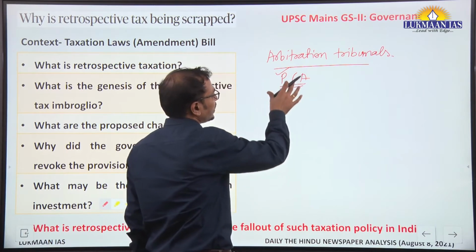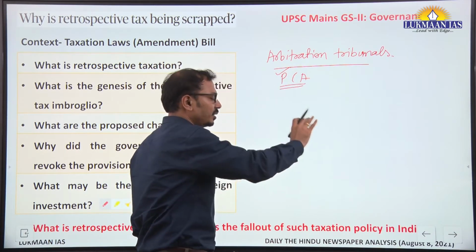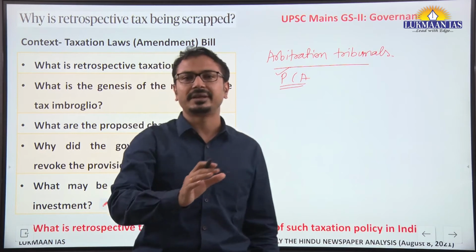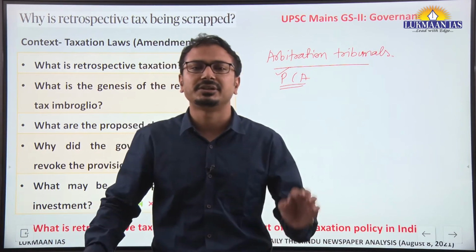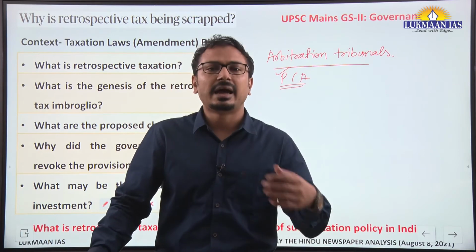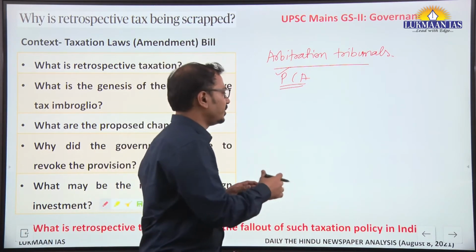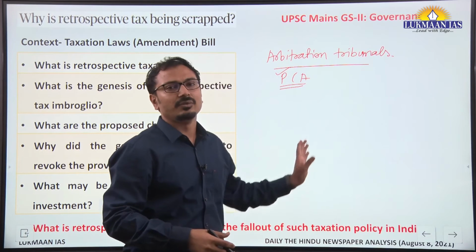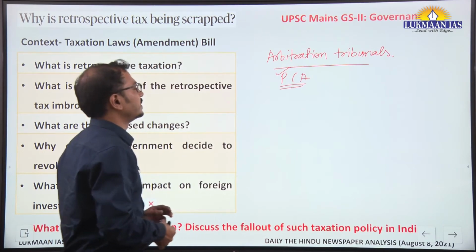So you should understand that in both company cases, international arbitration tribunals have given the verdict in favor of the companies, and therefore the Indian government has lost to some extent while dealing with these companies.